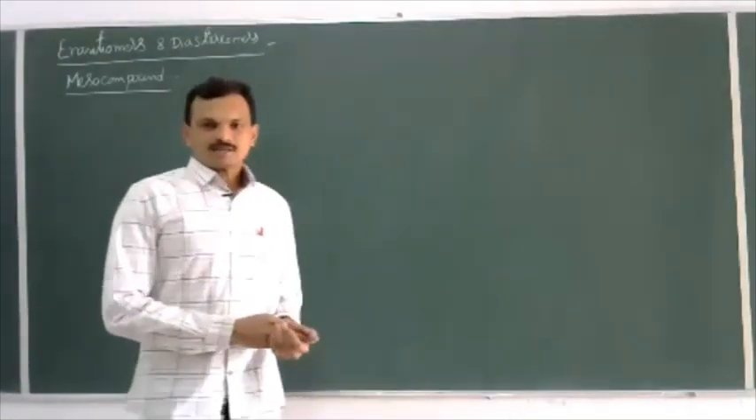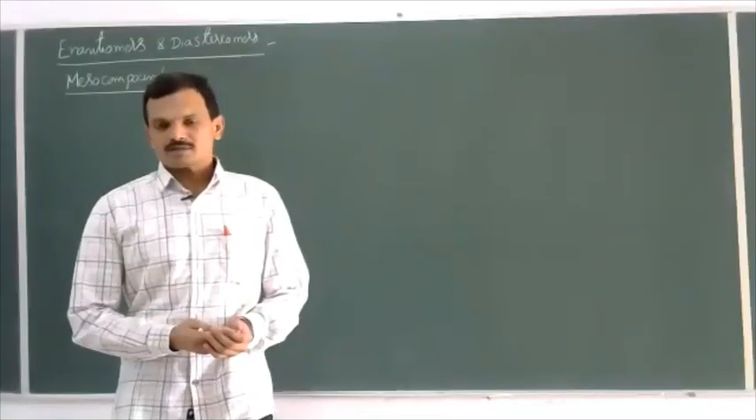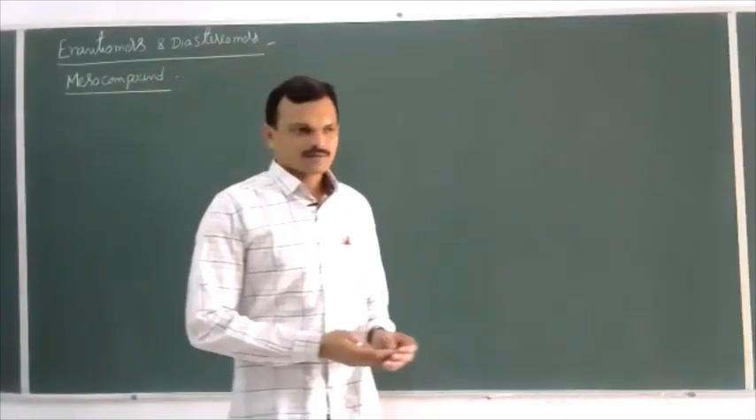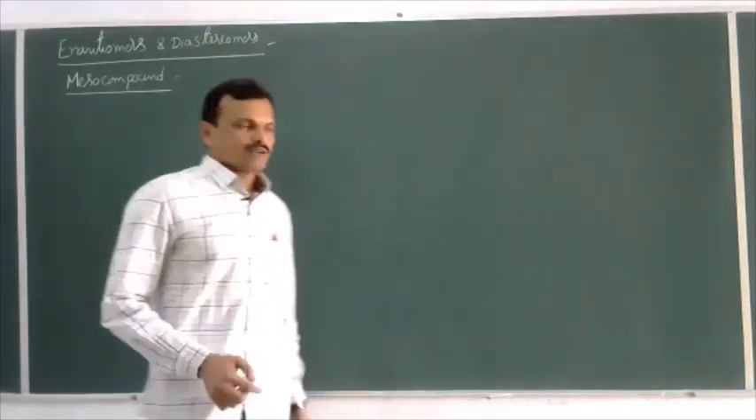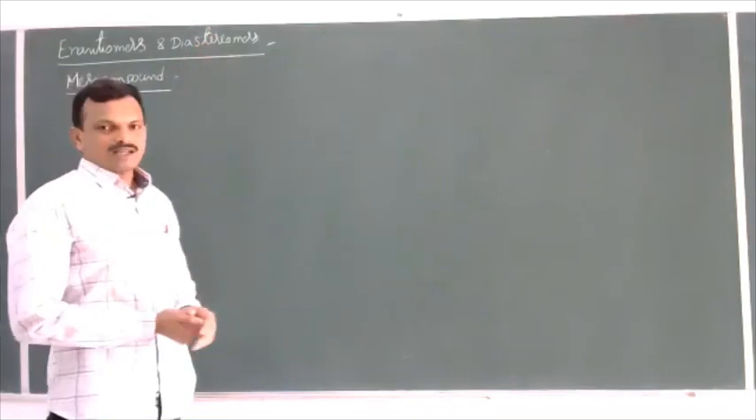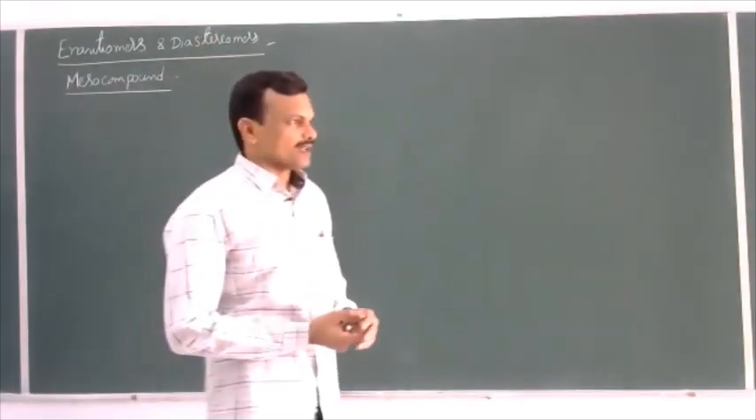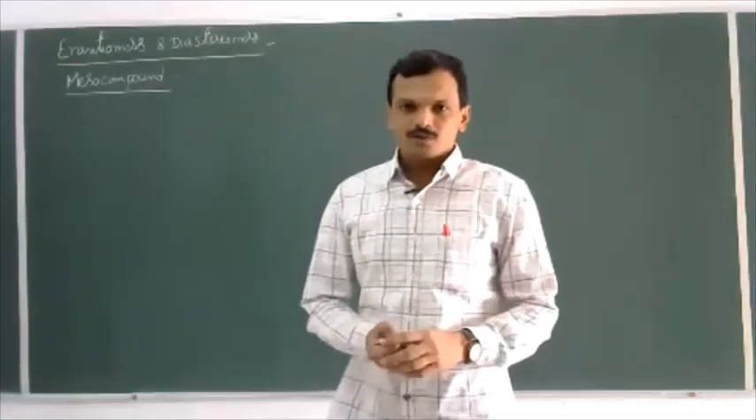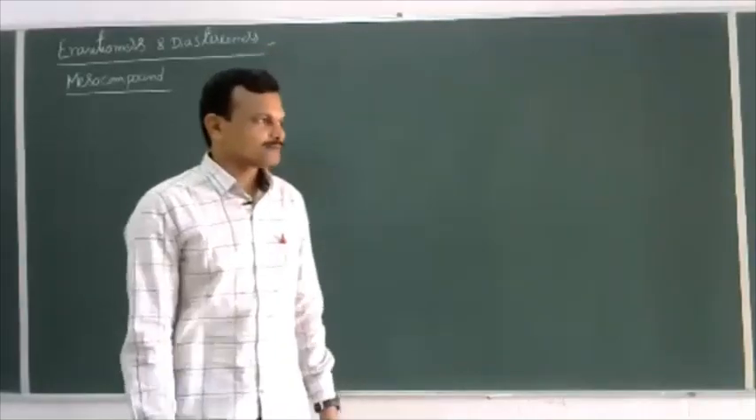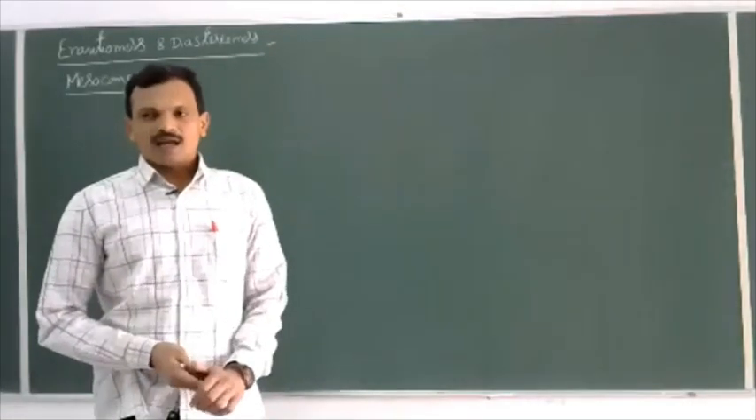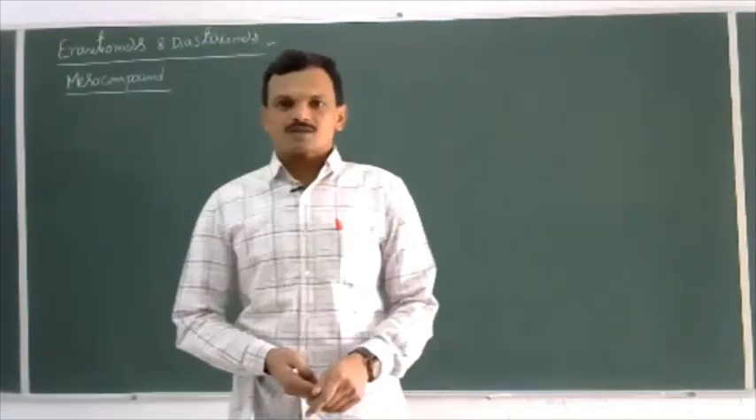So in yesterday's class, we discussed enantiomers, diastereomers, and optical isomerism. Let me tell you once again about enantiomers and diastereomers. Enantiomers are the optically active isomers of a compound which are non-superimposable mirror images, whereas diastereomers are optically active compounds which are not mirror images of each other.